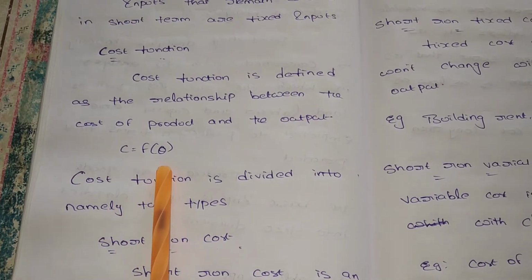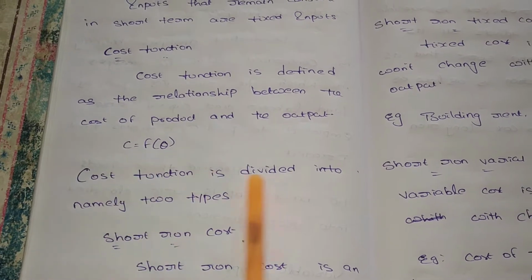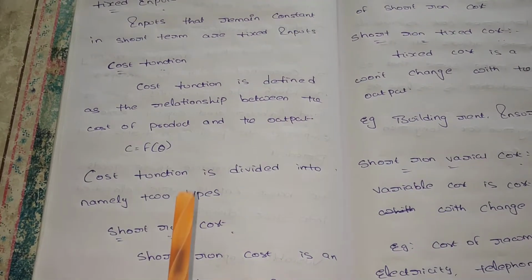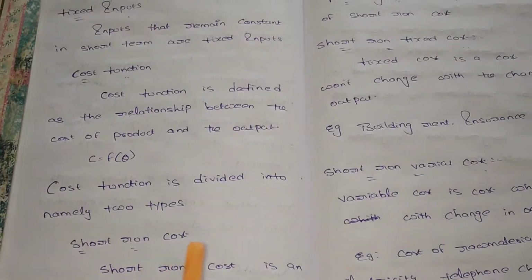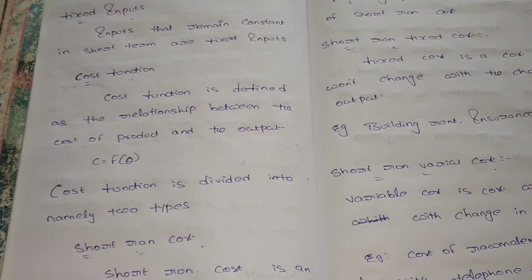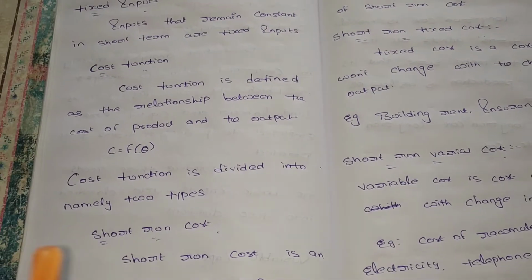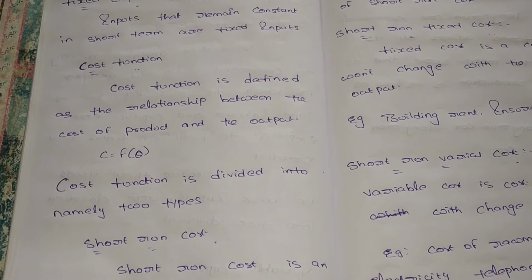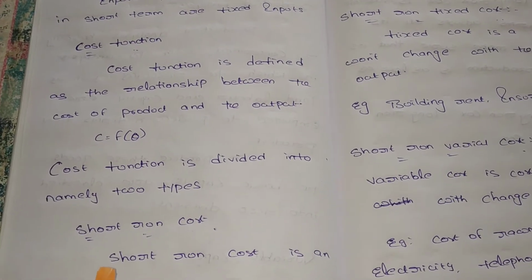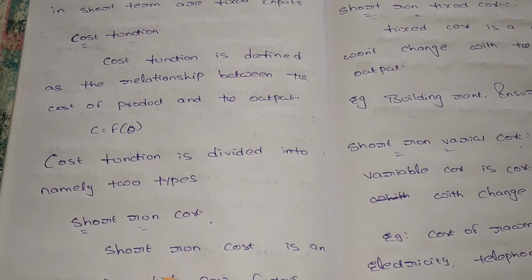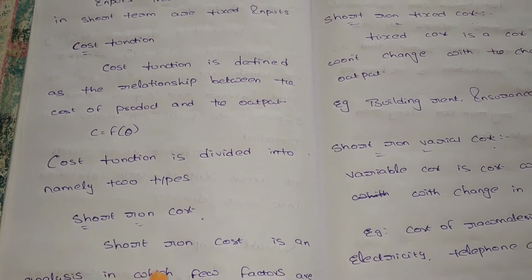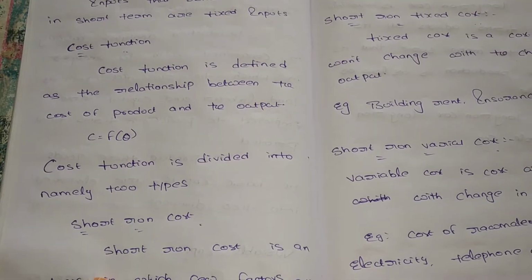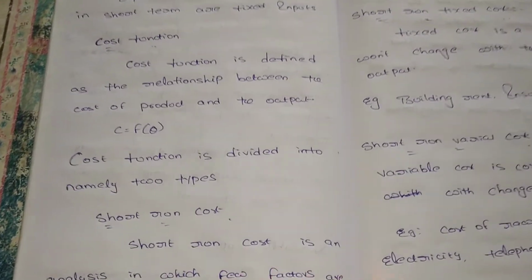So we can say C is equal to F of Q. The cost function is also divided into short run cost and long run cost. In the earlier discussion we covered variable inputs and fixed inputs. This cost function also describes the relationship between the cost of production and output. For this, cost is divided into two types, that is short run cost and long run cost. What is short run, what is long run?